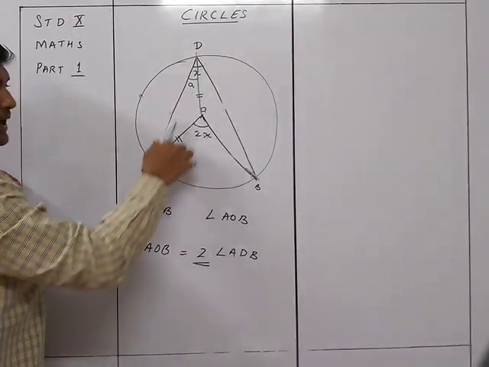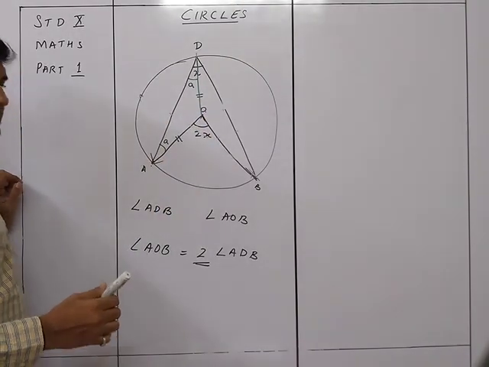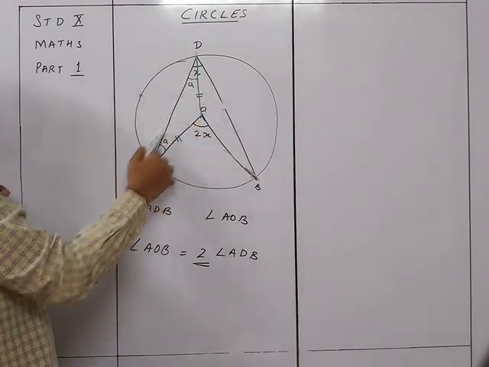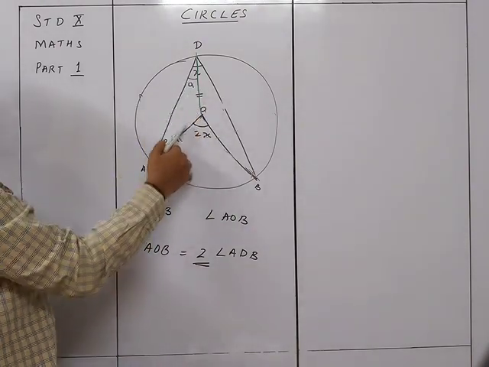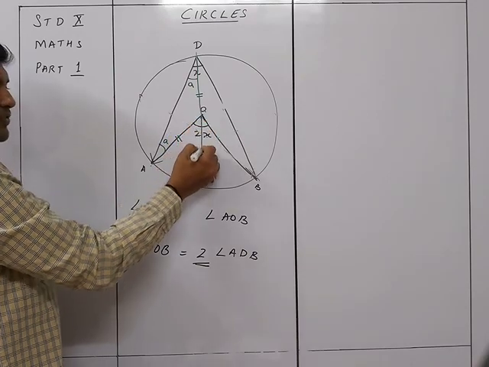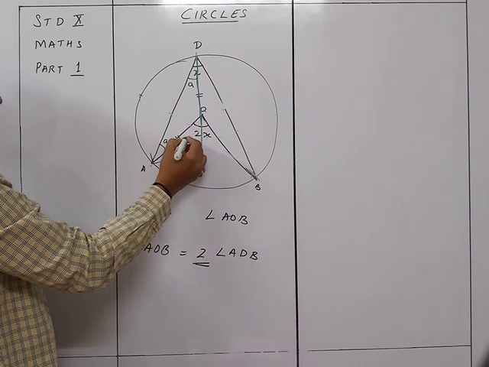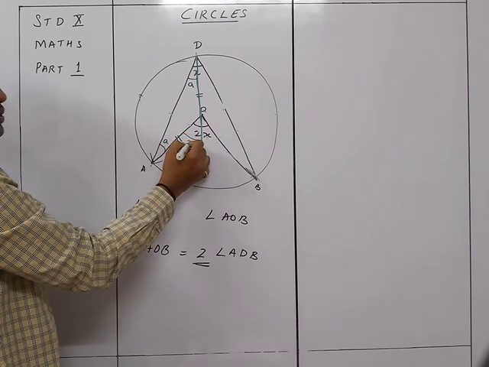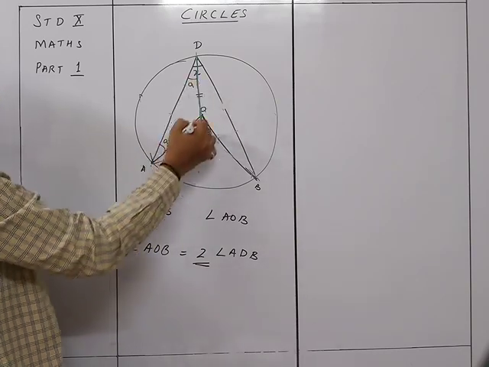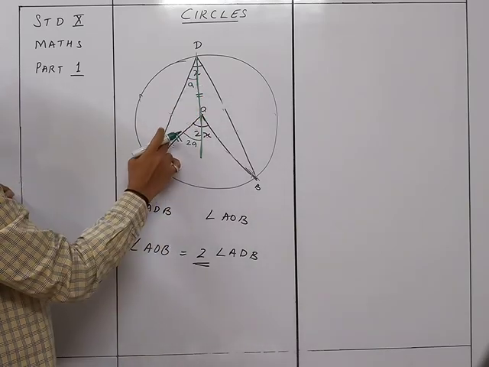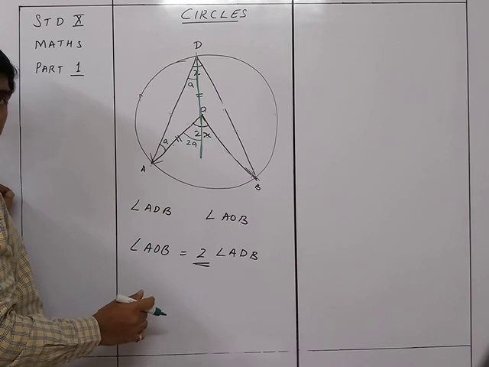Right? Angles opposite to equal sides are equal. Therefore, if these two sides are equal, then the angle opposite to this and the angle opposite to this will be equal. And moreover, if I extend this line, that is an exterior angle over here. So this exterior angle will be equal to 2A, because it is equal to the sum of the other two interior angles. So if this is A and this is A, then this will be 2A.